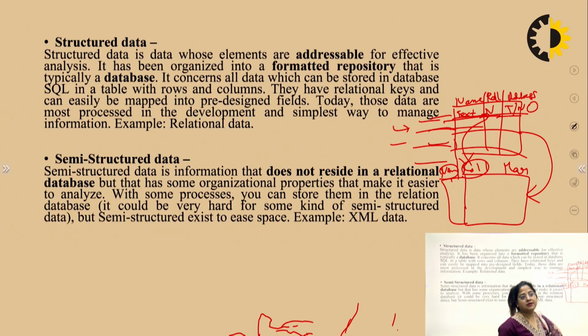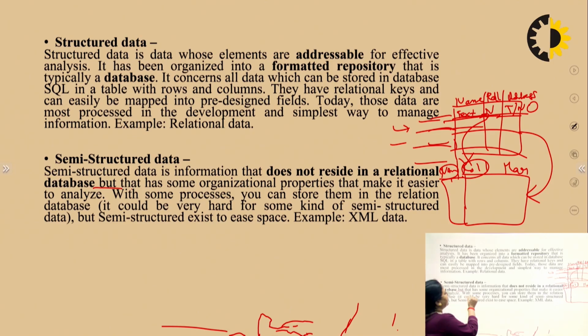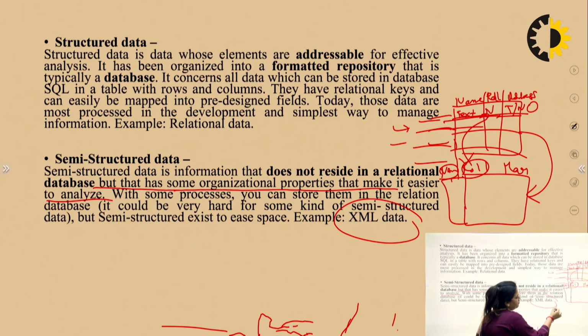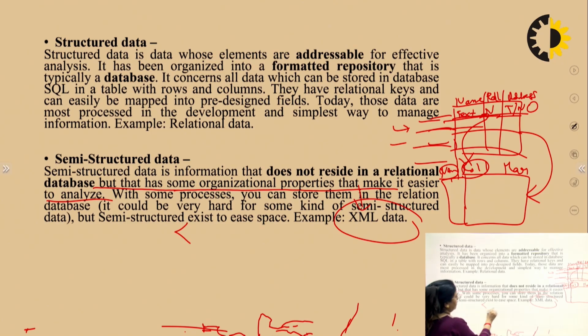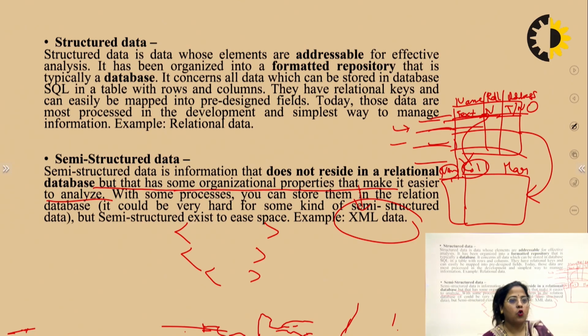But semi-structured data is information that is not in a relational database, but has some organizational properties that make it easier to analyze. An example is XML. XML data has both numeric form and text form. Let's suppose we take the example: XML form uses quotes. So here we use the text data and the quotes data both.